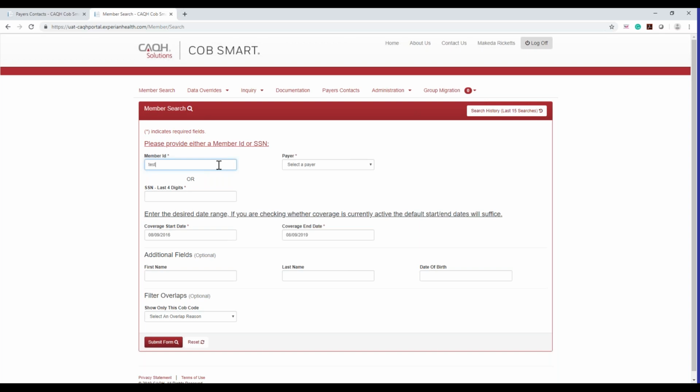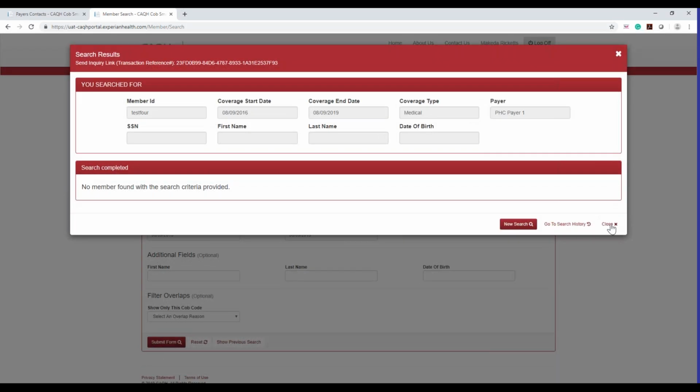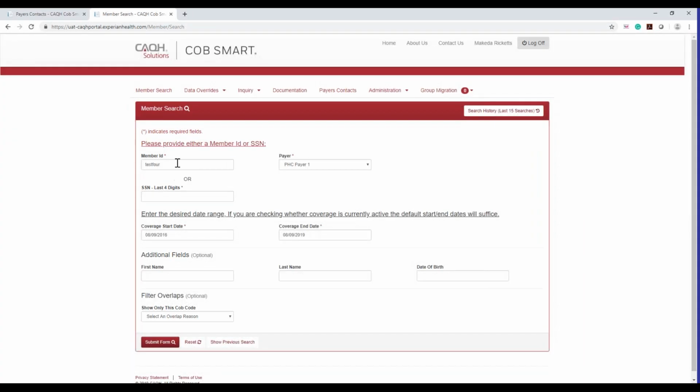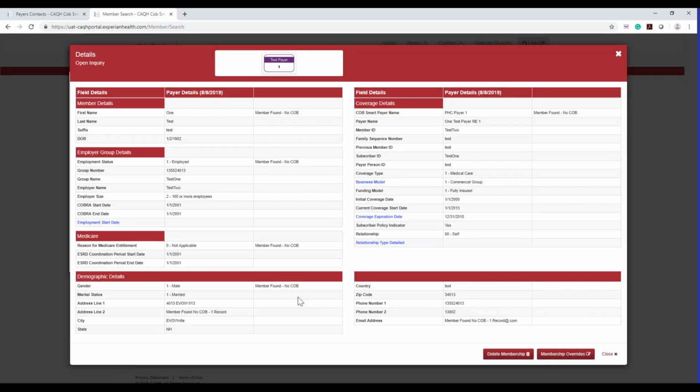I'm just going to pull up an example of when you would not be able to upload a document first, just to show you guys. Okay, here's test 2. This is a member record. As you can see, there's no overlap information here at all. If there's no overlap information, then you will not be able to upload a document. As you can see, there is no button or anything telling you to upload documents or document details. This is only for members that have an overlap instance.